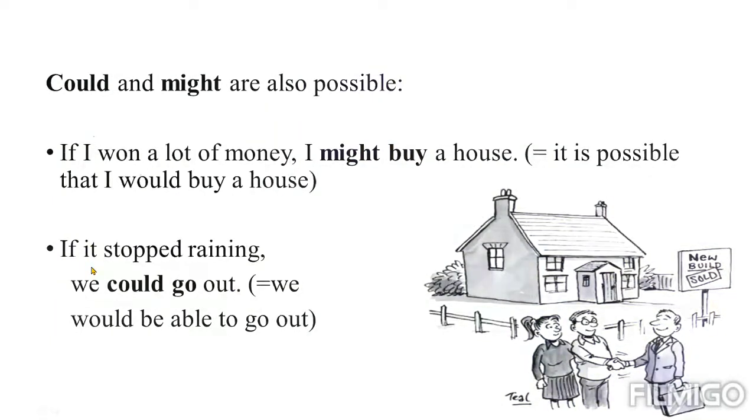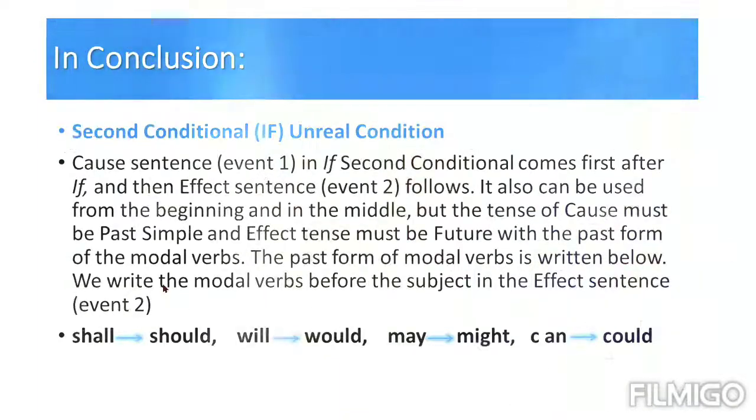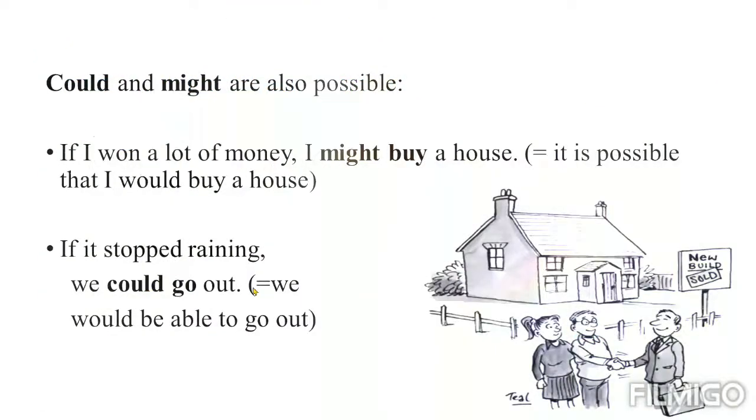Okay, so the situation here, the weather is terrible in this sentence. It rains cats and dogs, so it is raining very much. You are not expecting that kind of weather to stop. The rain doesn't stop. That is why you use the second conditional statement, and the other part is we could go out. We would be able to go out.